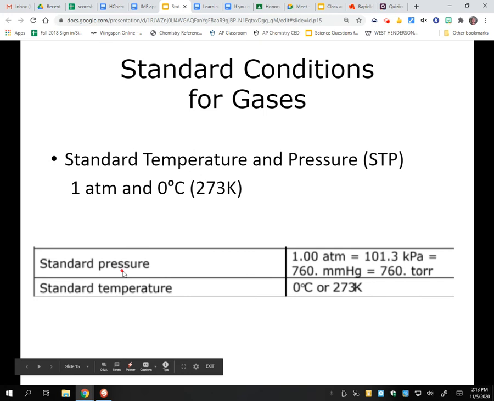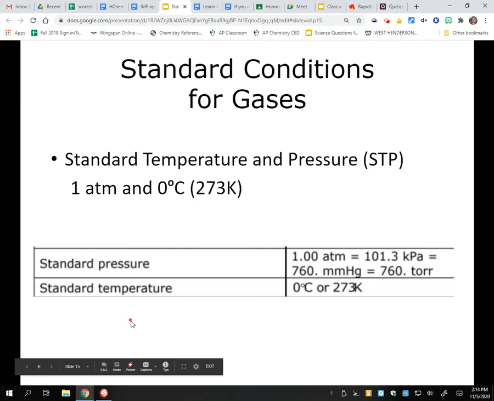Okay, so standard conditions for gases. Our standard atmosphere is 1 atm, which is 760 millimeters of mercury, which is 101.3 kilopascals. This right here is a screenshot of what is actually on your reference tables. So your standard conditions are there. So you need to make sure that you know them, or at least know where to look for them. So standard pressure is 1 atmosphere or its equivalent, and that's also where you're going to find these conversion factors.